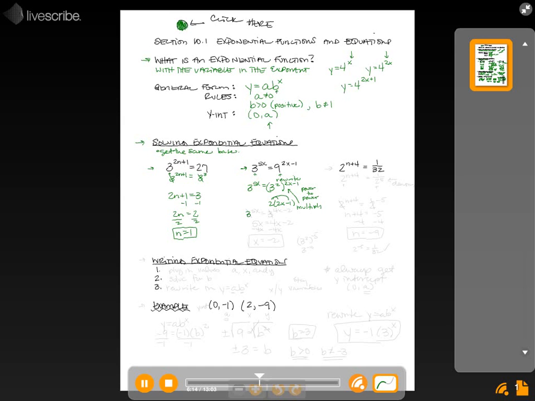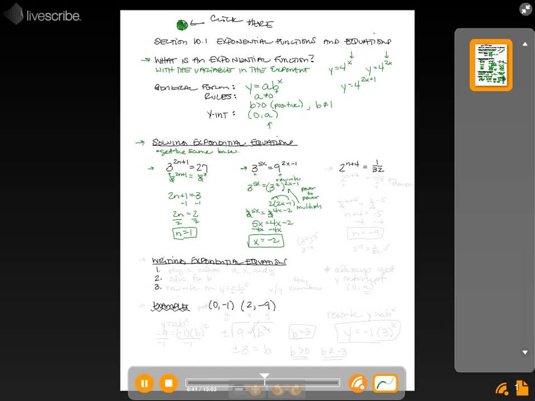We end up getting 3 to the 5x equals 3 to the 2 times 2x is 4x, and 2 times negative 1 is negative 2. Now our bases cancel, and we're left with 5x equals 4x minus 2. Subtract 4x from both sides. 5x minus 4x is x equals negative 2. So there would be the answer to our problem, negative 2.